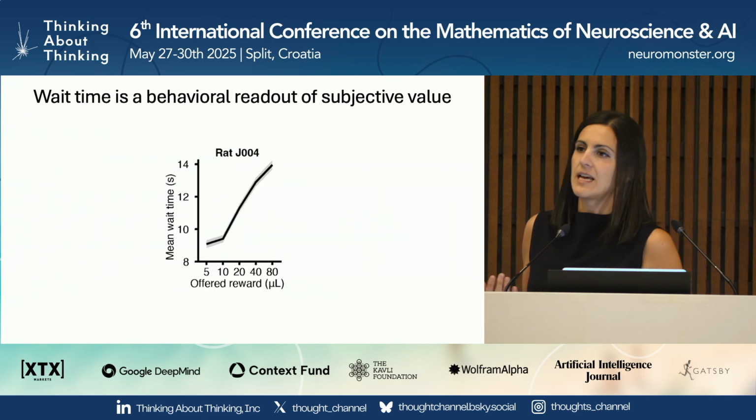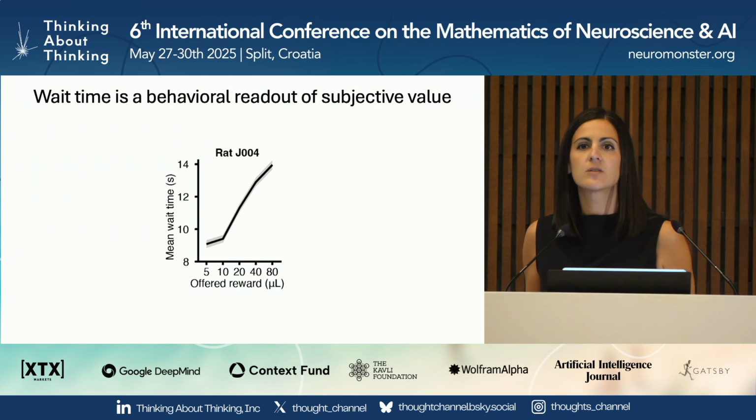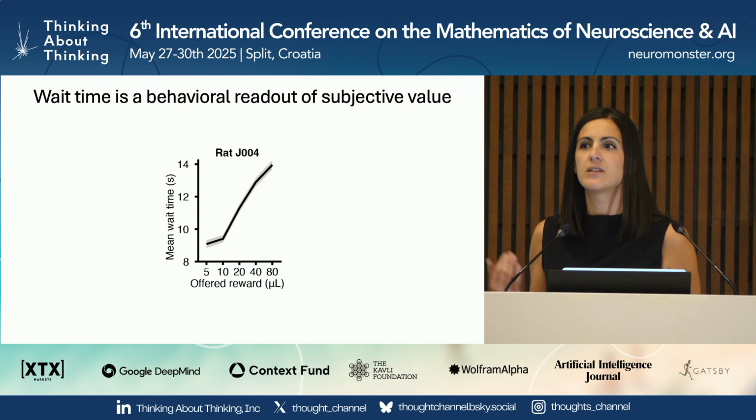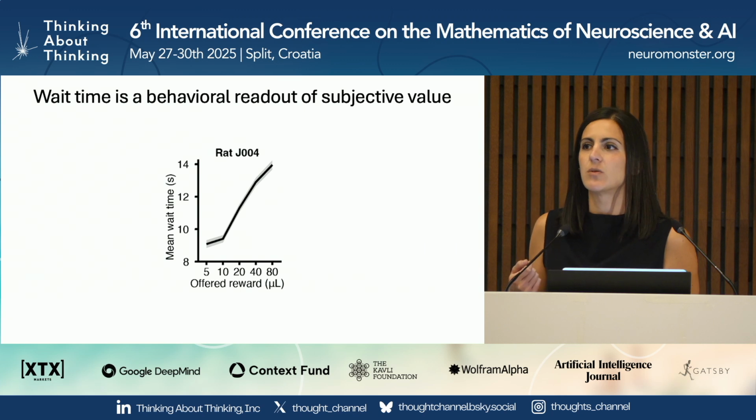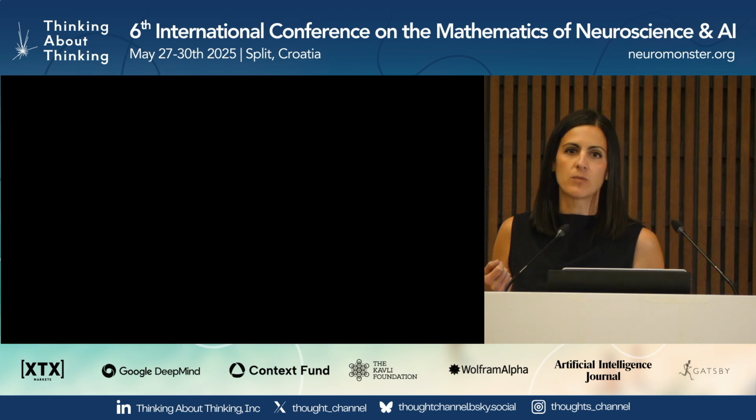So one of the things that I like about this task is that in contrast to standard 2 alternative forced choice tasks, where you have a binary behavioral readout, right? Choose left or choose right. Here we have a continuous analog behavioral readout of the animal's latent subjective value of the reward, which is how long he is willing to wait for it.